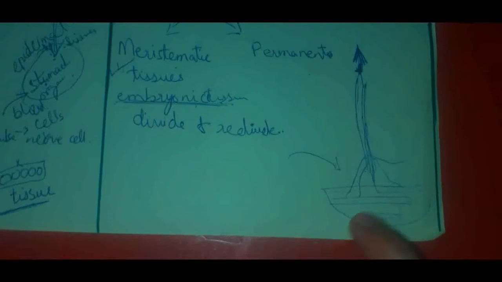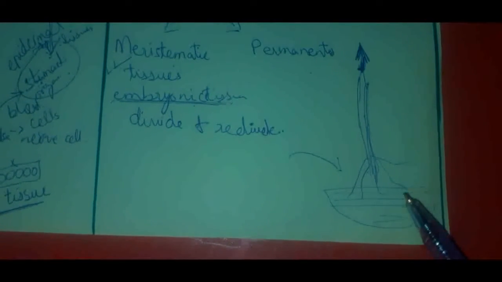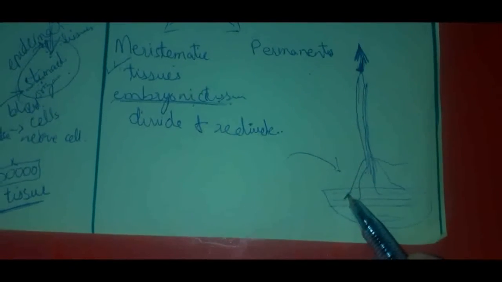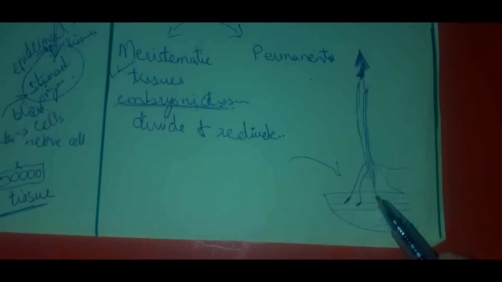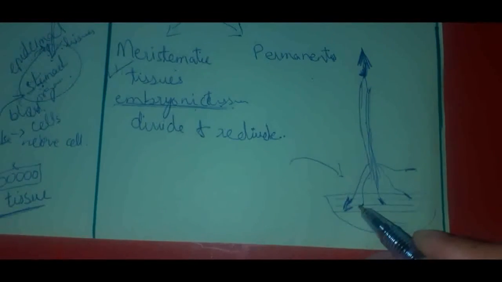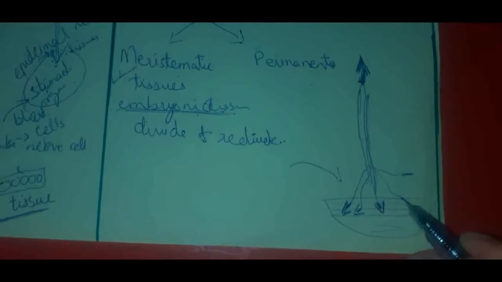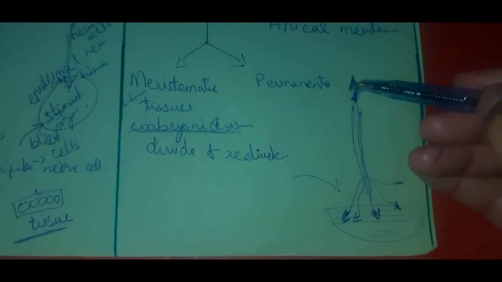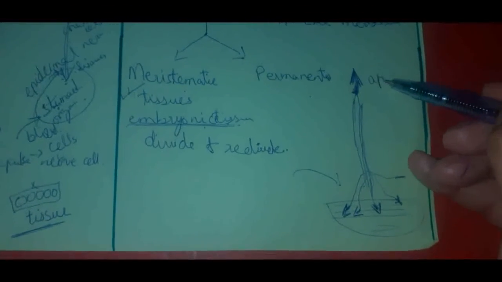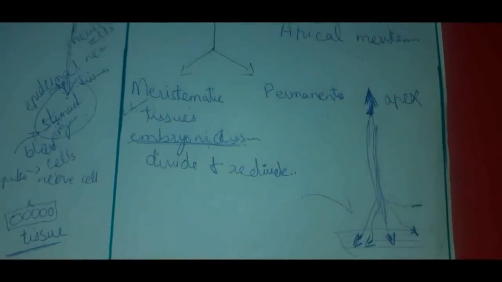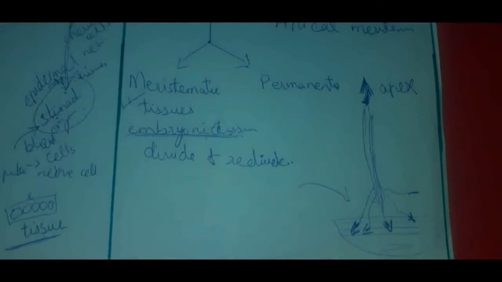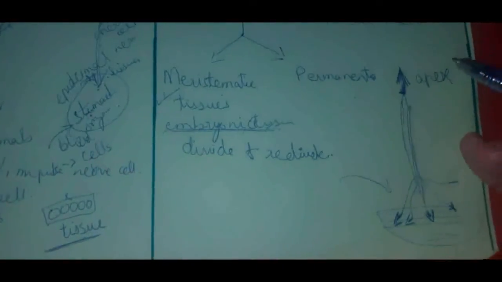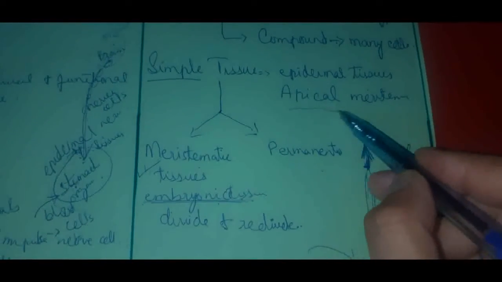Similarly, in which direction and from where do the roots grow? The roots grow from the end of the root tips, from this portion, right? And they are towards the downside. So this portion or the top is known as the apex. And the word apical meristem has been taken from apex.